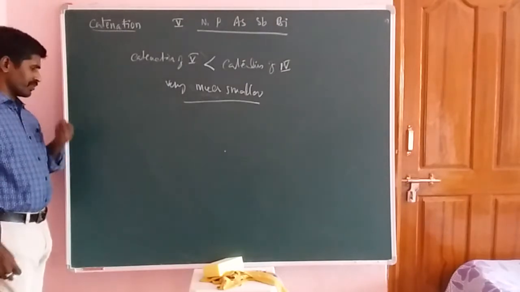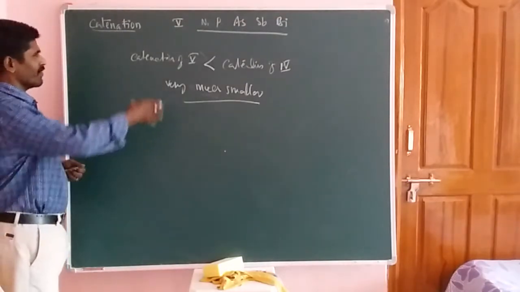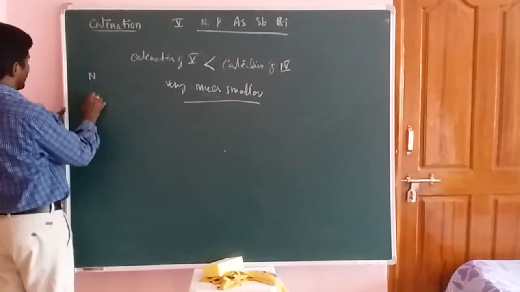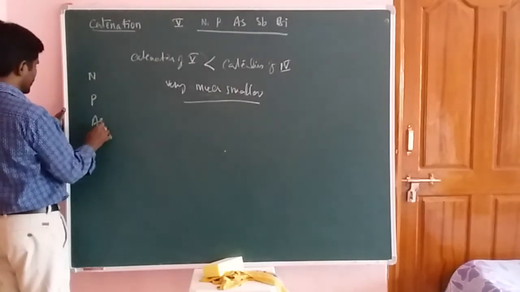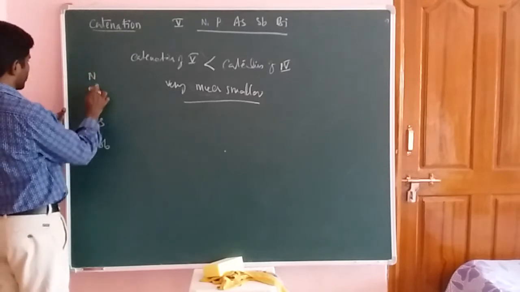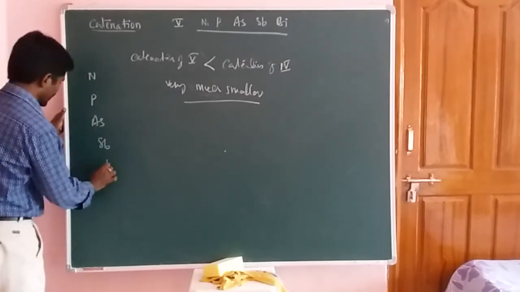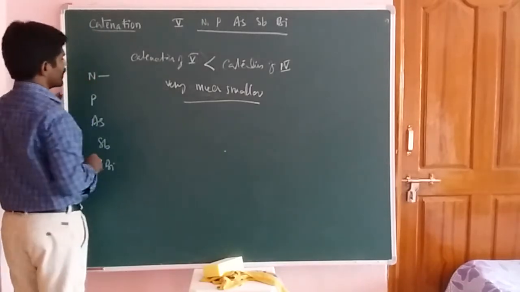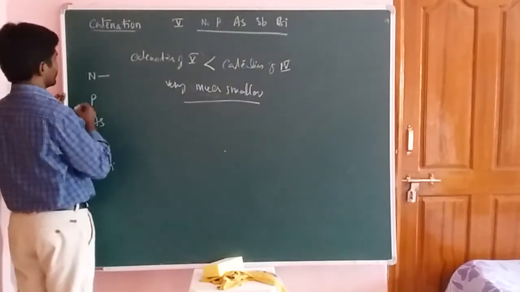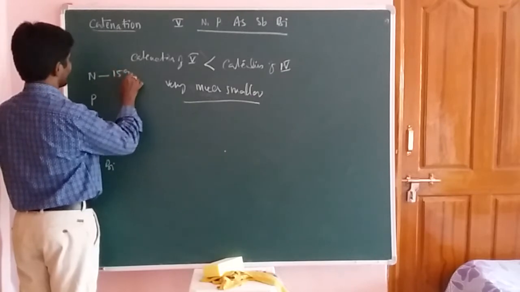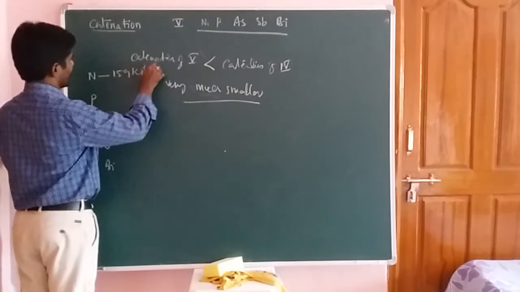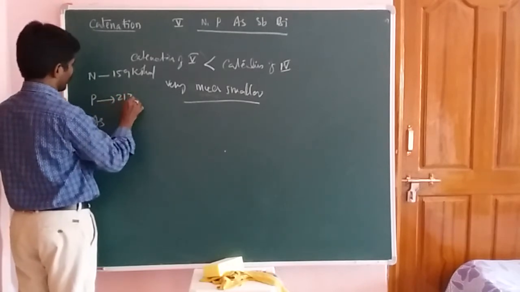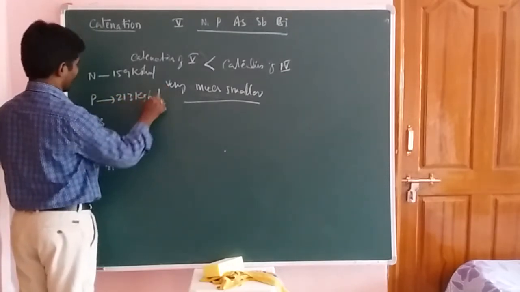Next, we will check the catenation property within the fifth A group elements. First of all, you have to take the nitrogen element, next the phosphorus element, next the arsenic element, then antimony, and next the bismuth element. Now here the bond dissociation enthalpy or bond energy of nitrogen is 159 kilojoule per mole. The bond energy of phosphorus is 213 kilojoule per mole.